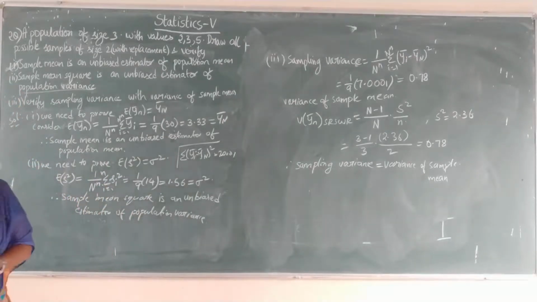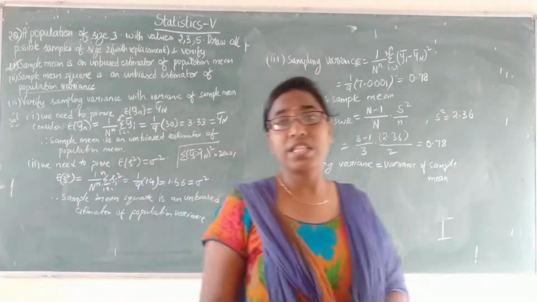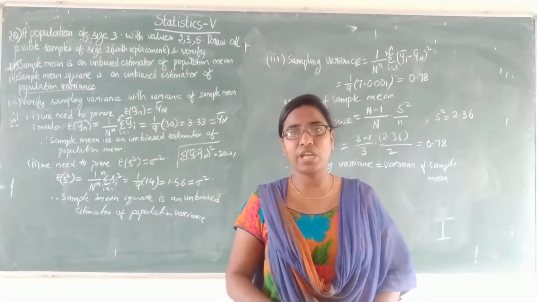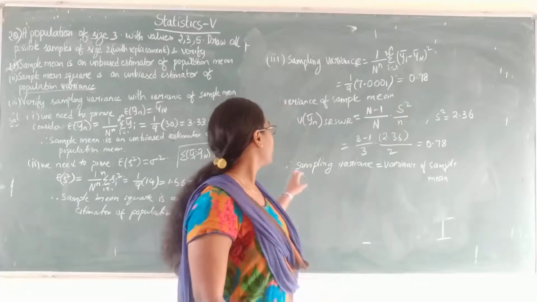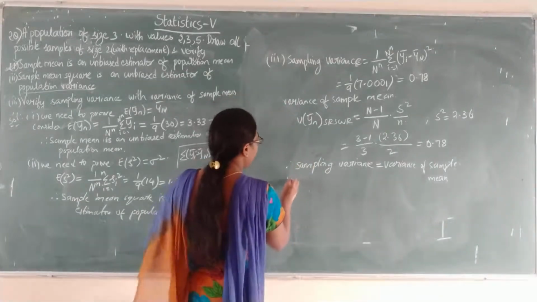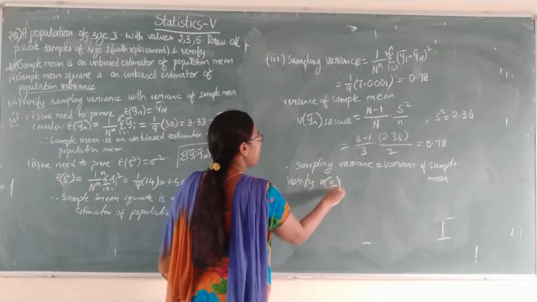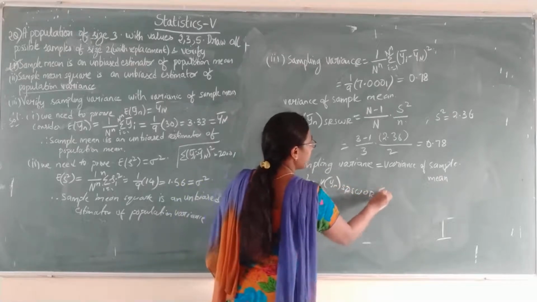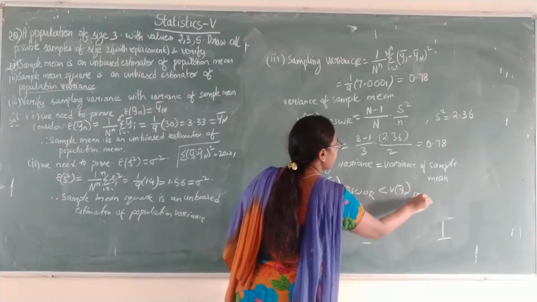In our previous problem, we have also done the fourth bit, that is variance of y bar is less than variance of Yn bar in SRS WR. Now after this problem, just try to verify this one also, that is variance of Yn bar in SRS WOR is less than variance of Yn bar in SRS WR.